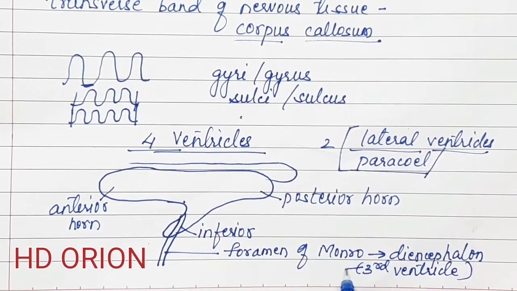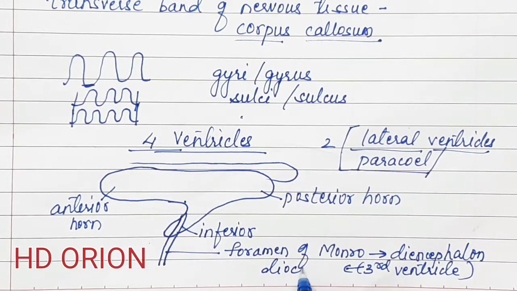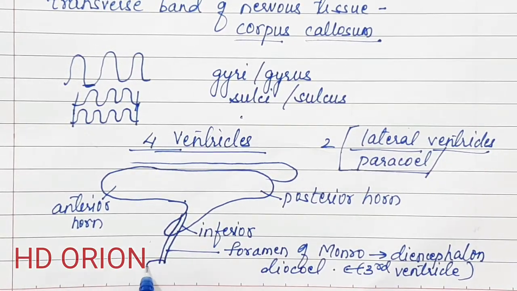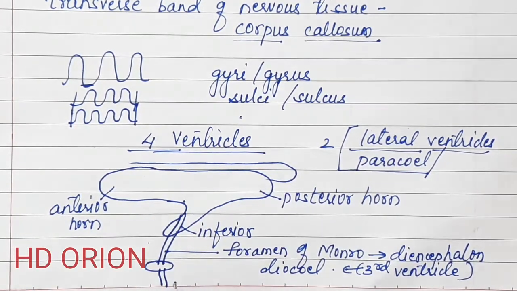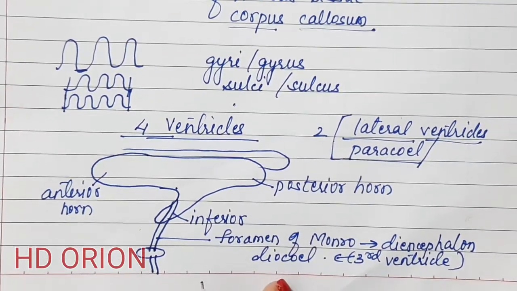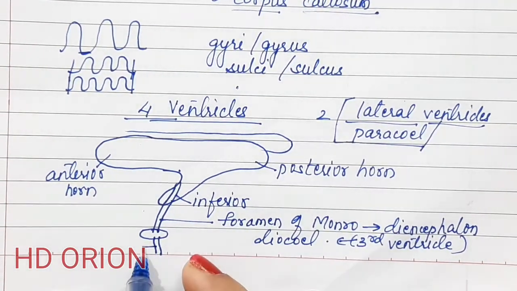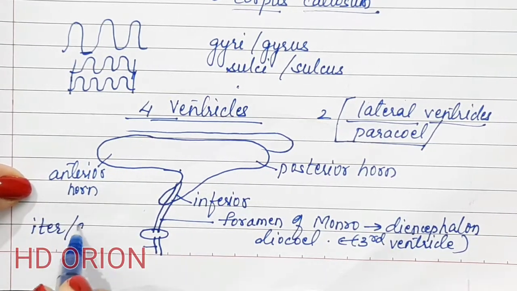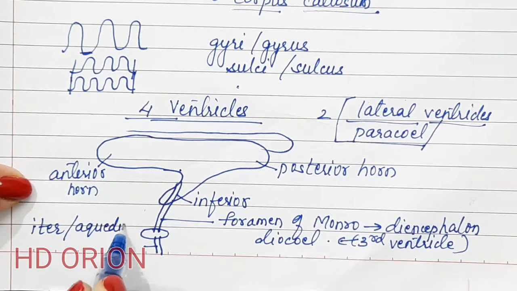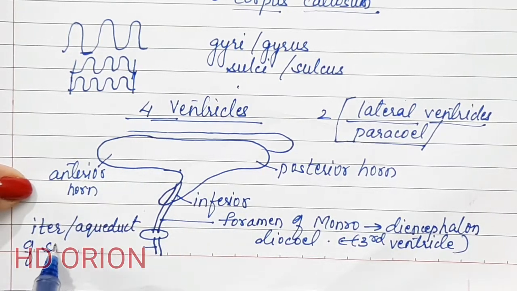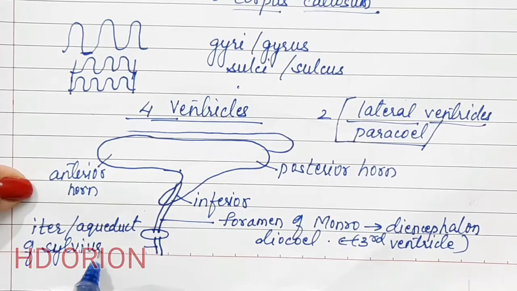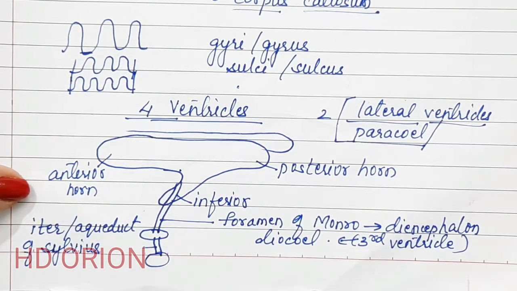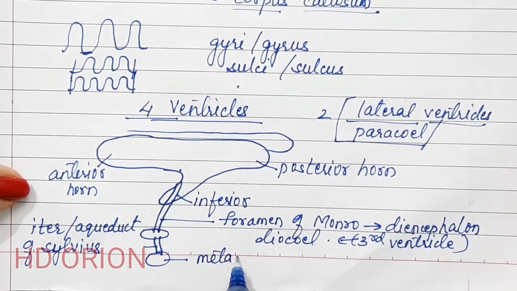This is also known as the diocele. And then this is the ventricle, suppose the diocele. This further opens by a small duct. This is called as iter or aqueduct of Sylvius, and this opens up in the medulla oblongata. Medulla oblongata, the fourth ventricle, and this is known as metacele.